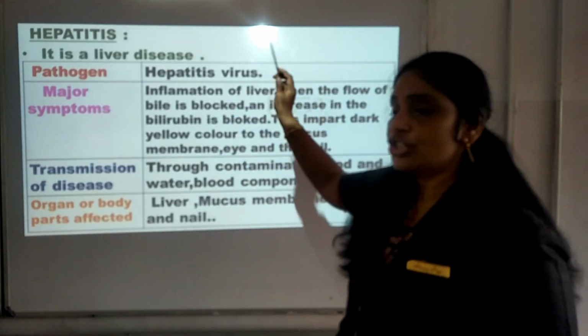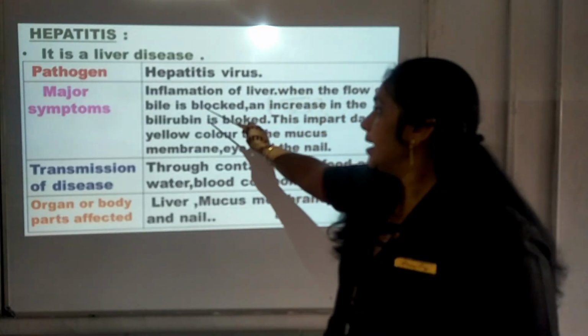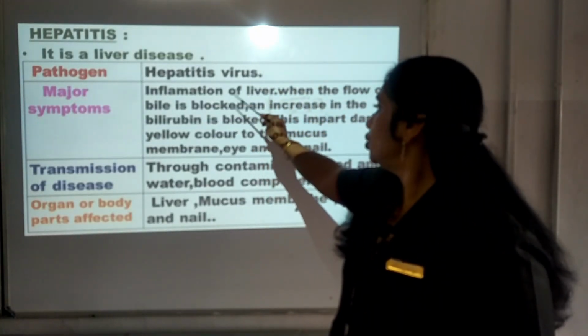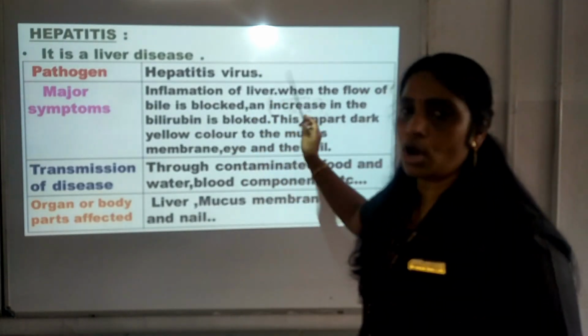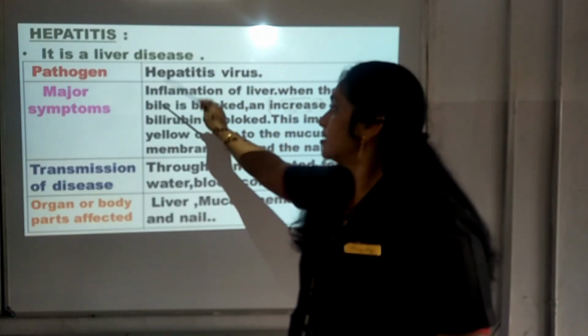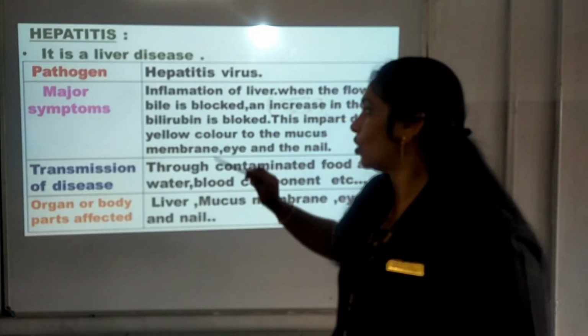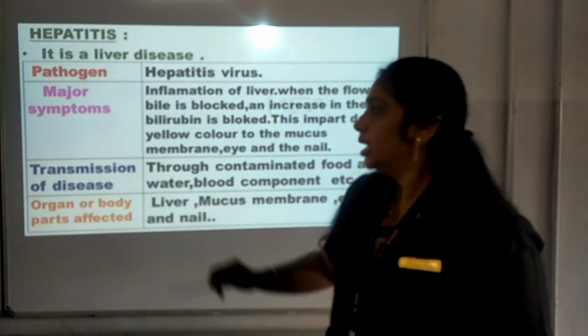And how is the inflammation taking place there? Because the flow of bile is blocked. Due to that, what will happen? An increase in the bilirubin. Bile is a substance which is produced from the liver.